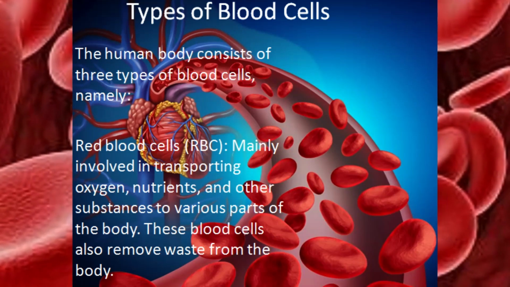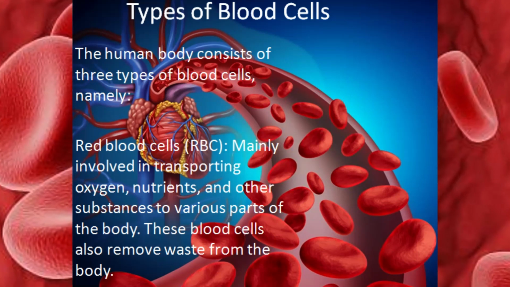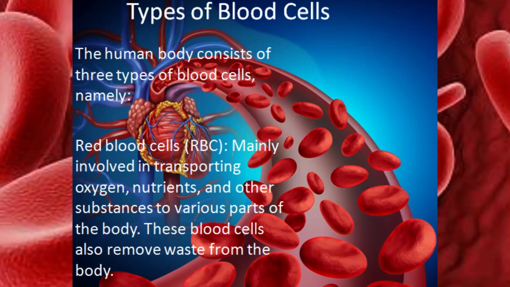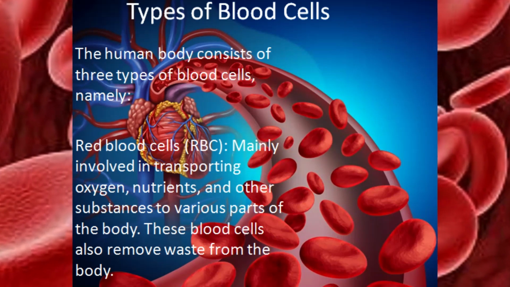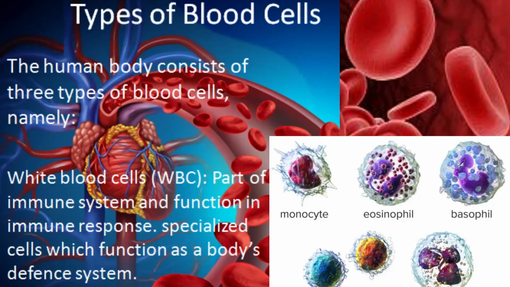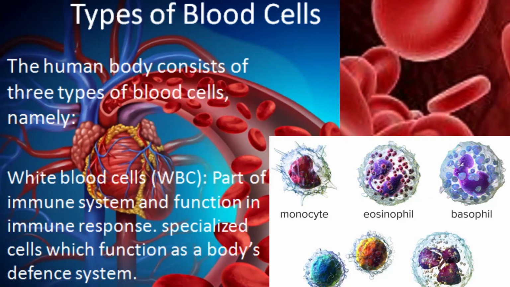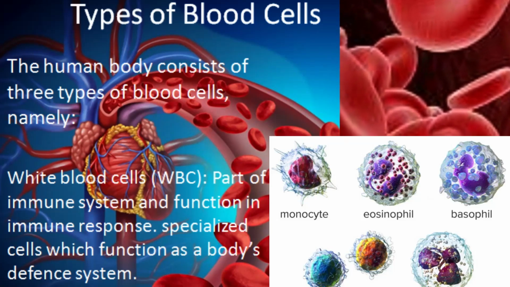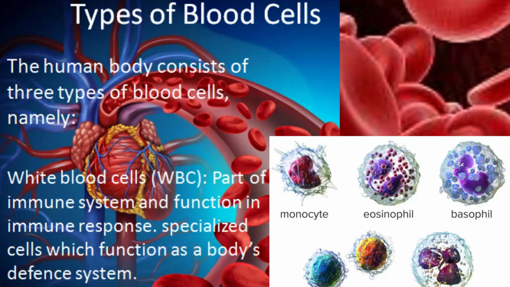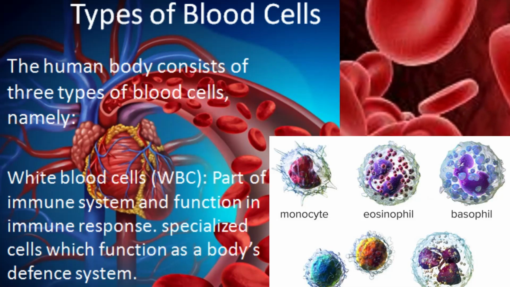Now let's understand what red blood cells do. They are mainly involved in transporting oxygen, nutrients and other substances to various parts of the body. These blood cells also remove waste from the body. In the case of white blood cells, they are part of the immune system and function in immune response. They are specialized cells which function as the body's defense system. They will fight against viruses, microorganisms and bacteria.